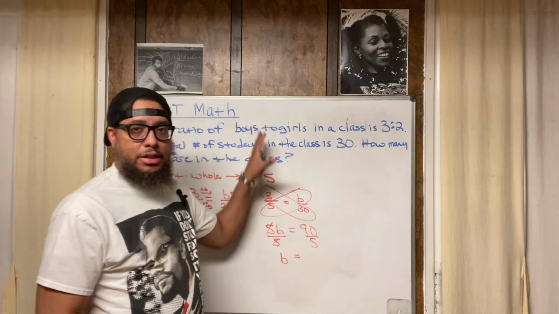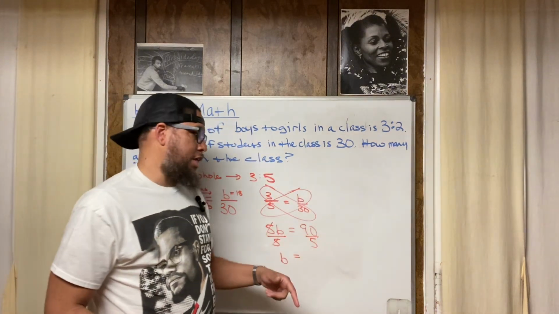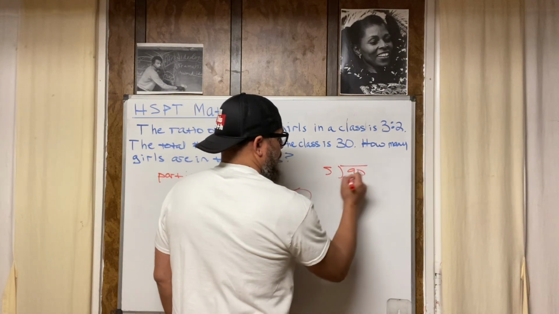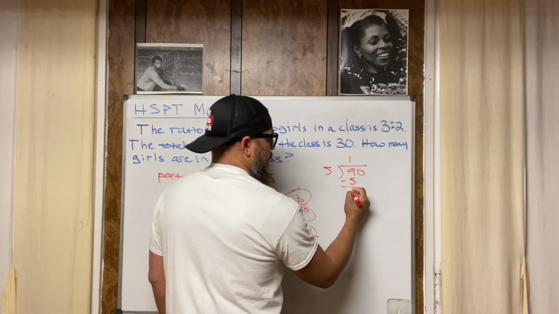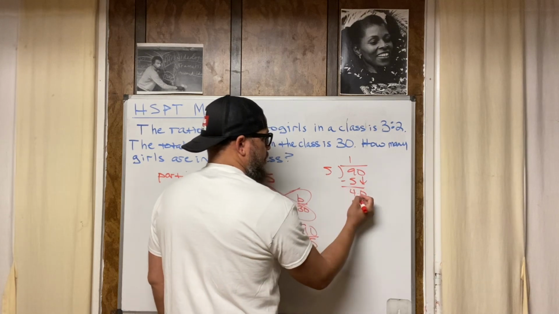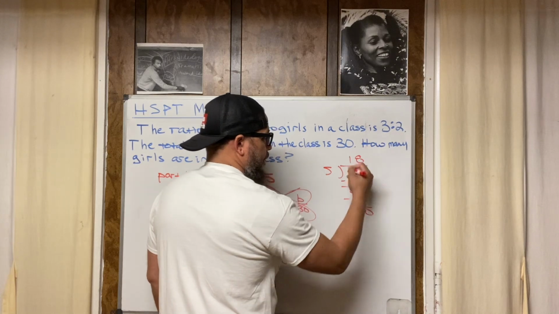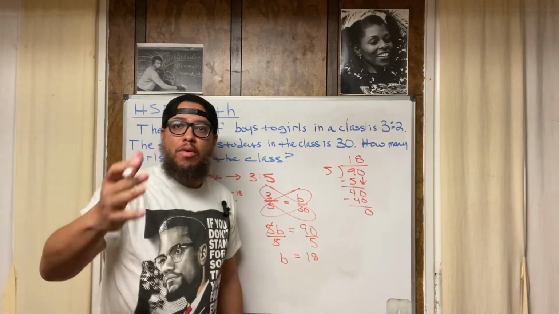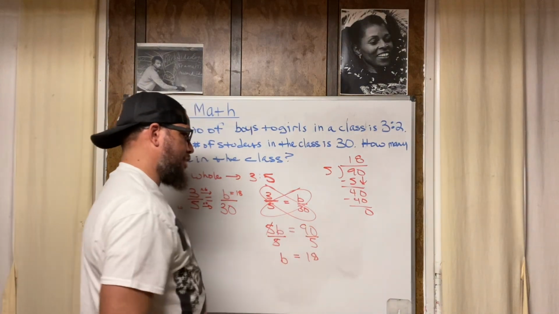Now, in this particular test, you are not allowed to use a calculator. So if you didn't know that 90 divided by 5 was 18, you'd have to do long division. Write your 90, 5 goes into 9 1 time, 5 times 1 is 5, subtract, 9 minus 5 is 4, bring the 0 down, 5 goes into 40 8 times, 5 times 8 is 40, 0, remainder 0. So that's 18, right? My suggestion is to memorize your division facts. So you know that 90 divided by 5 is 18.